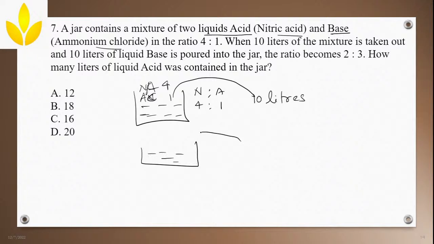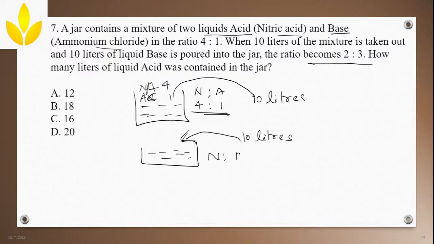You will add the base. You will add 10 liters of base. You are not adding the mixture, it is a base, that is ammonia you are adding now. Since before the ratio is 4:1, since you are adding 10 liters of base, obviously the base quantity will increase, correct? So once you add the base, what they said, the ratio becomes 2:3.